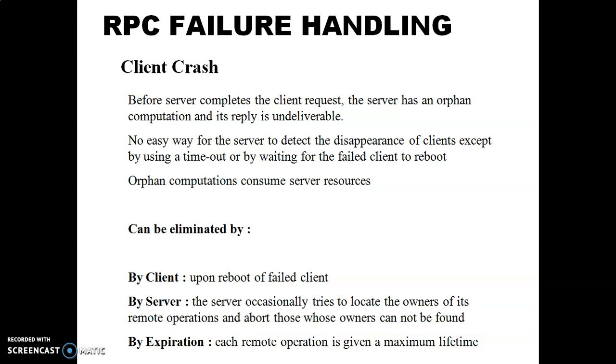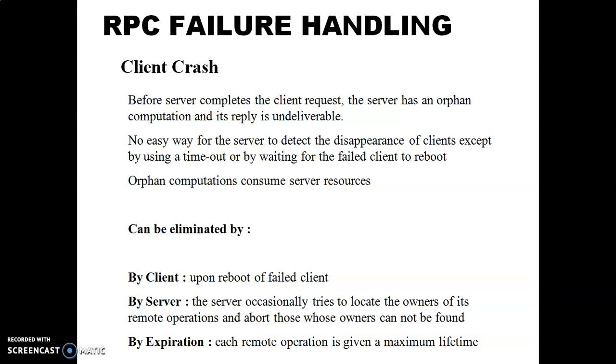The orphan can be eliminated by the client upon rebooting of the failed client. The server occasionally tries to locate the owners of its remote operations and aborts those whose owners cannot be found. By expiration, each remote operation is given a maximum lifetime, a time to live. The client sends a request to a server and crashes before the server replies.